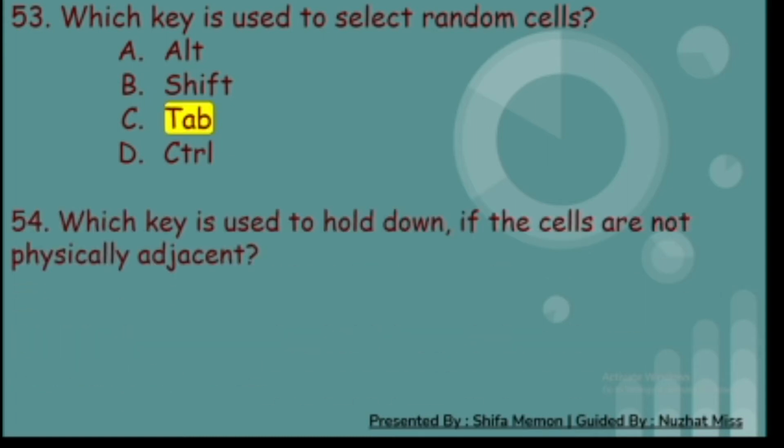54th. Which key is used to hold down if cells are not physically adjacent? A. Alter. B. Shift. C. Tab. And D. Control. And the correct answer is B. Shift.